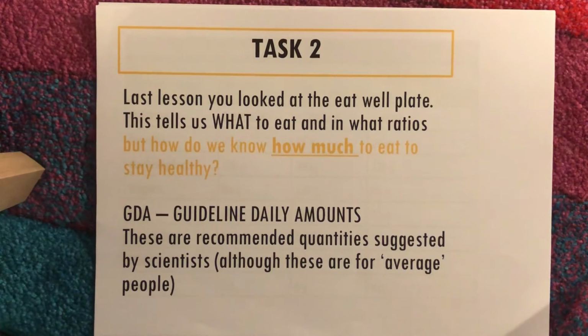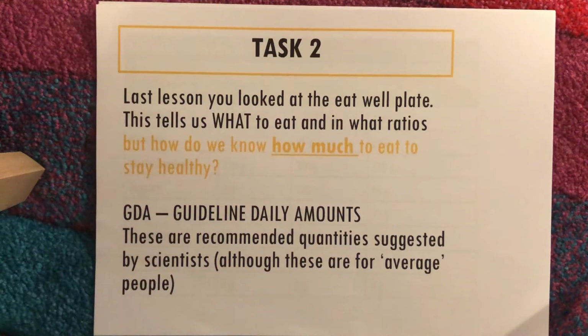So last lesson you looked at the Eat Well plate, and that told us what to eat and in what ratios. But we need to know how much we need to eat to stay healthy. And in order to do that, we look at these GDAs. We call them GDAs, guideline daily amounts. These are the recommended quantities that scientists would suggest for us to eat if we're average people.